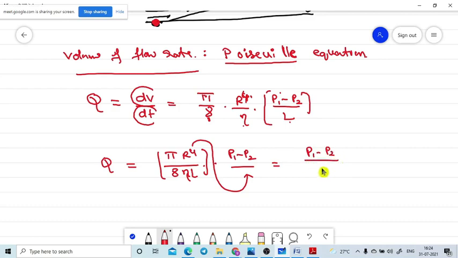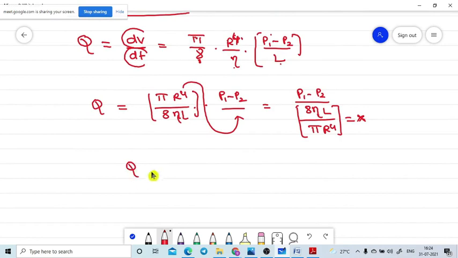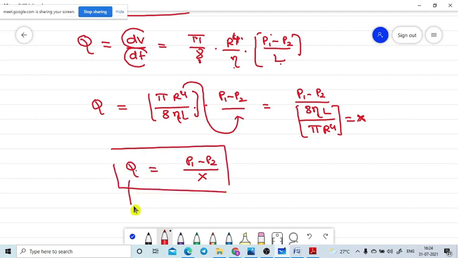That is equal to P1 minus P2 divided by 8 eta L divided by pi r power 4. For your easy understanding, I am taking this value as x. Let's assume x. You can then easily understand the upcoming derivation. Then Q is equal to P1 minus P2 divided by x. See, what is this? Q is the amount of fluid coming out in unit time.